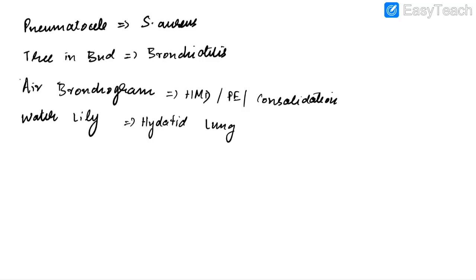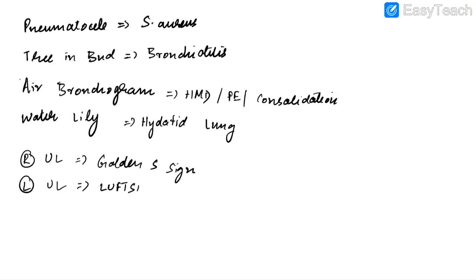Okay, now let us discuss about lung collapse. In case of right upper lobe collapse, we will have golden S sign. In case of left upper lobe collapse, we will have Luftsichel sign. Now let us discuss imaging findings in pleural effusion.